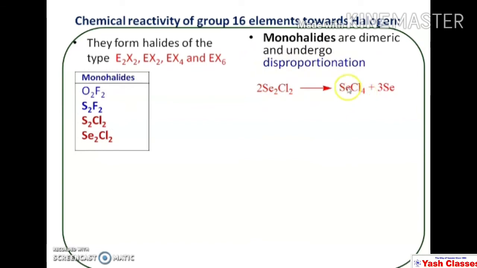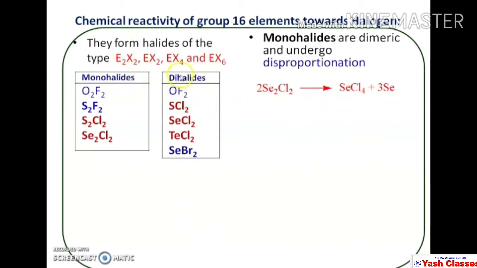these dimers or monohalides undergo disproportionation and get converted into tetrahalides, like by this reaction. So selenium dichloride, after disproportionation, there is a formation of selenium tetrachloride. These elements also form dihalides like oxygen difluoride, sulfur dichloride, selenium dichloride, tellurium dichloride and selenium dibromide.